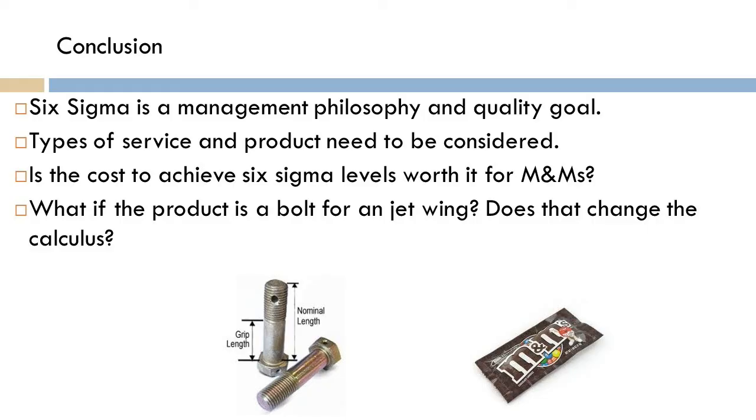So, in conclusion, Six Sigma is a management philosophy and a quality goal. And the types of services and products really need to be considered when we think about the cost of quality of implementing Six Sigma. Is the cost to achieve Six Sigma levels worth it for Mars Candy for those M&Ms? What about this question though? What if the product is a bolt for a jet wing? Does that change the calculus? Does that change your thinking? Okay, so some things to think about as we consider Six Sigma thinking.